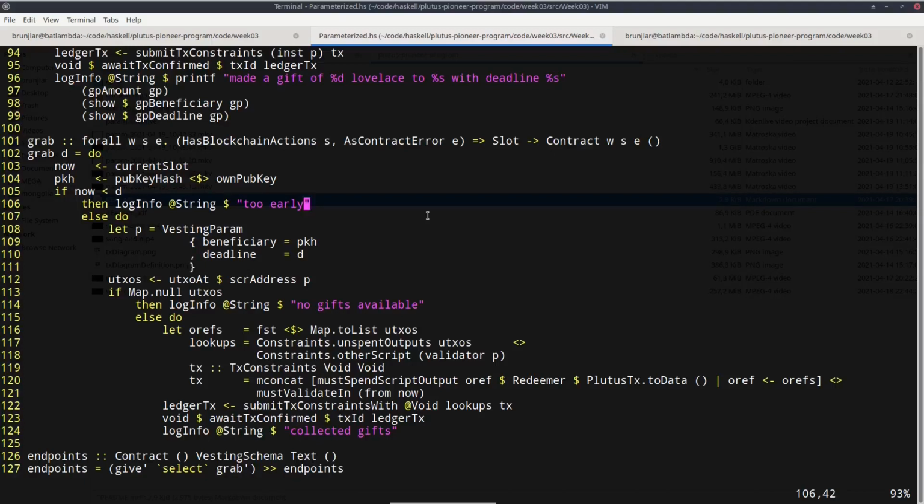But now it's much easier because the beneficiary is already specified in this parameterized script. So if we query the UTXOs now, we only get those that are for us. And we just have to check that now is not earlier than the deadline. Then we are guaranteed that all the UTXOs we get are ones that we can actually consume now. So the grab function becomes significantly easier this way.